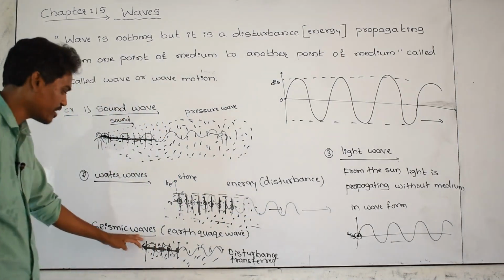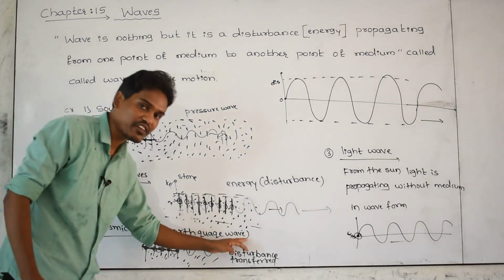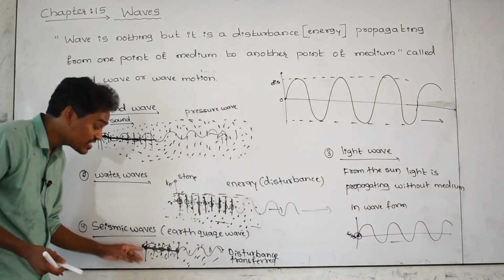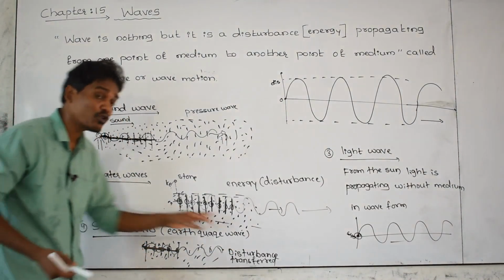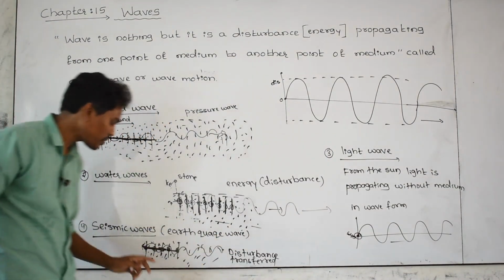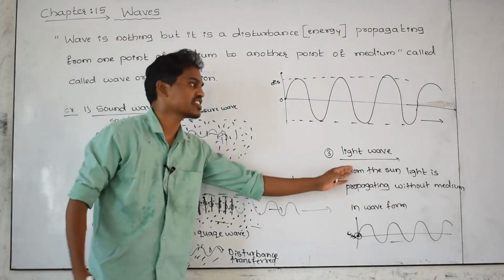And next, seismic waves, also called earthquake waves. At this point of the earth, the disturbance is created. This disturbance is moving from one point to another point with the help of these waves. We are going to call them seismic waves. And another example is the light wave.